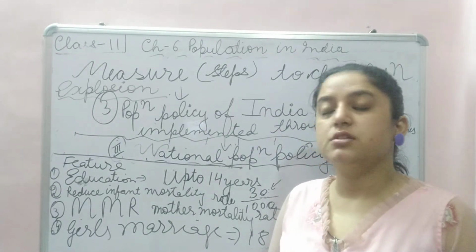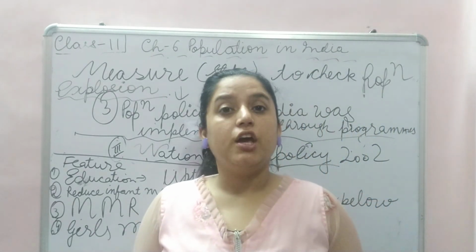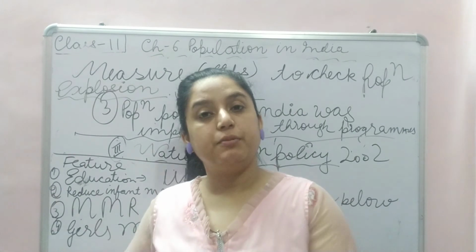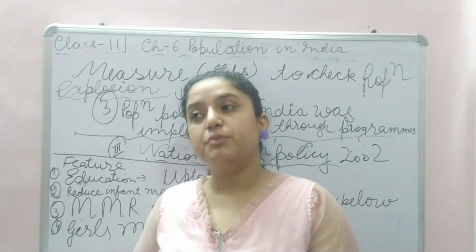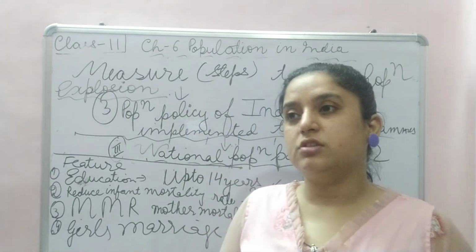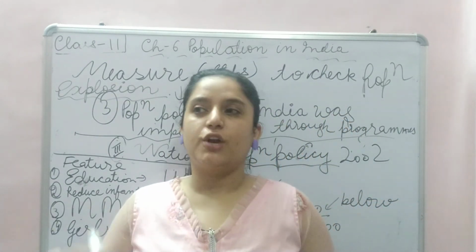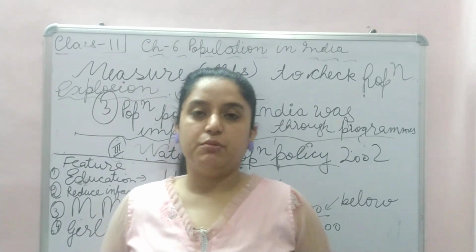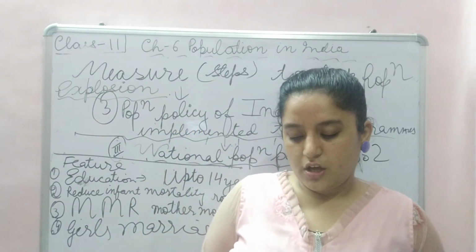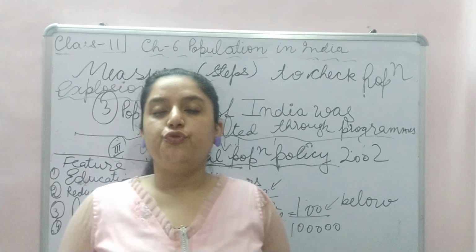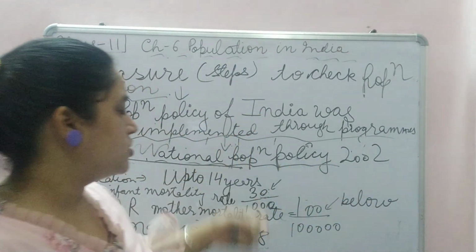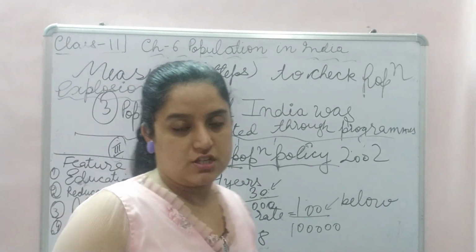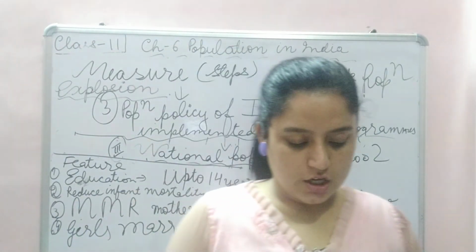Prevention and control of communicable diseases. See, communicable diseases should be prevented. Why? Diseases like cholera and plague make people die. Because people die, human beings think we should have many kids so that if one dies, others will be there. Therefore, communicable diseases should be checked. By 2045, as per this policy, the Indian population should be balanced.